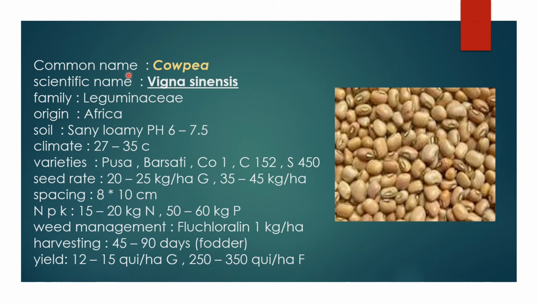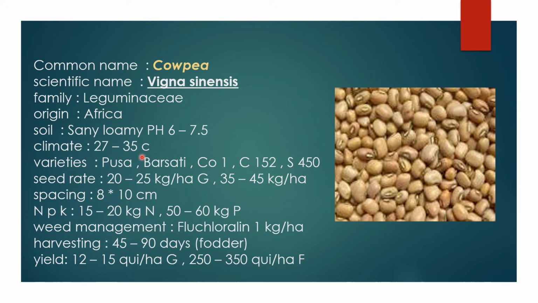Now we see the forage crops, and the first one is cowpea. The scientific name of cowpea is Vigna sinensis, and it belongs to the Leguminosae family. The origin of cowpea is Africa. Sandy loamy soils with a pH ranging from 6 to 7.5 are best suited for cowpea cultivation. The climate required is 27 to 35 degrees Celsius. It requires a hot and humid climate.